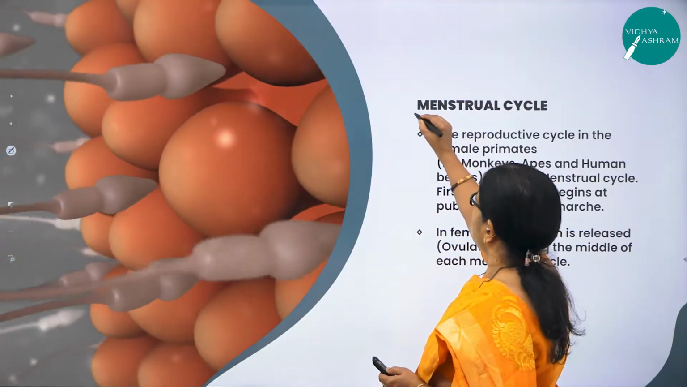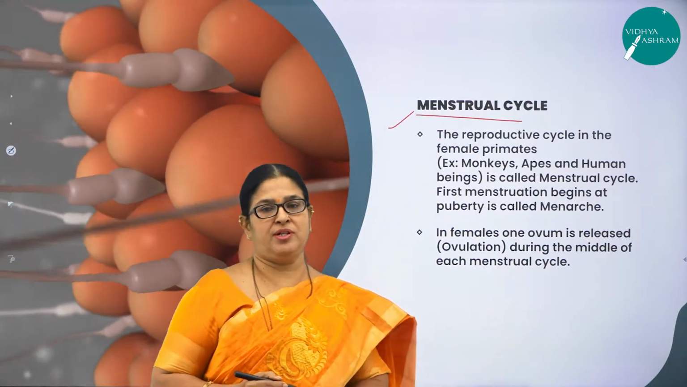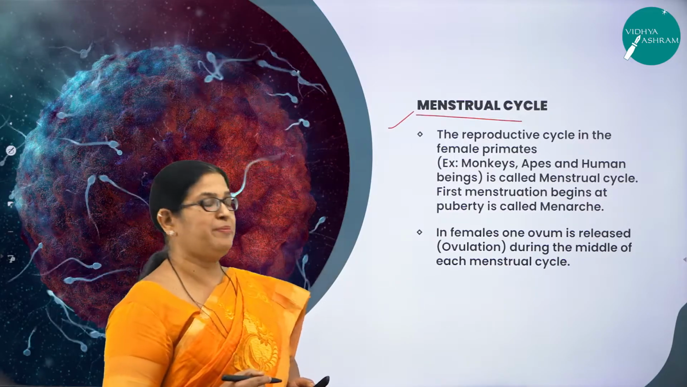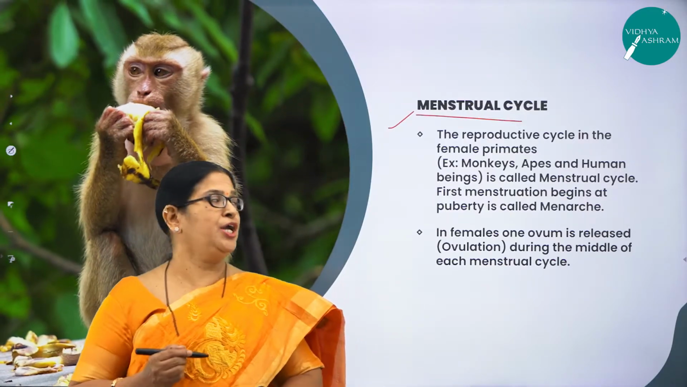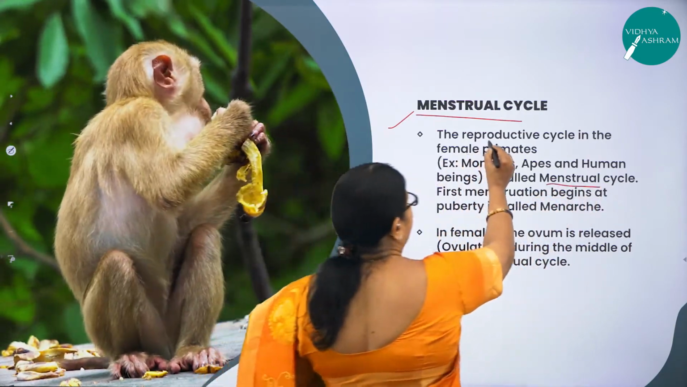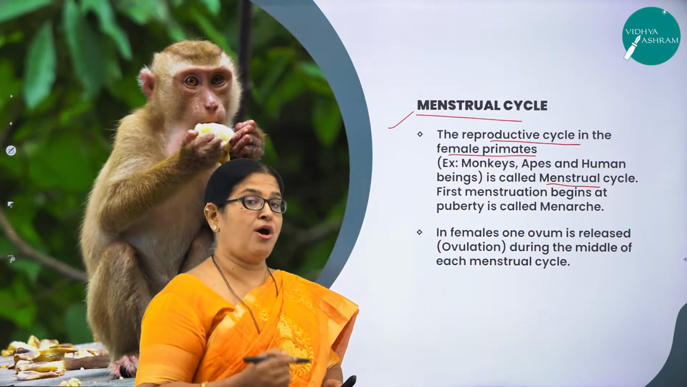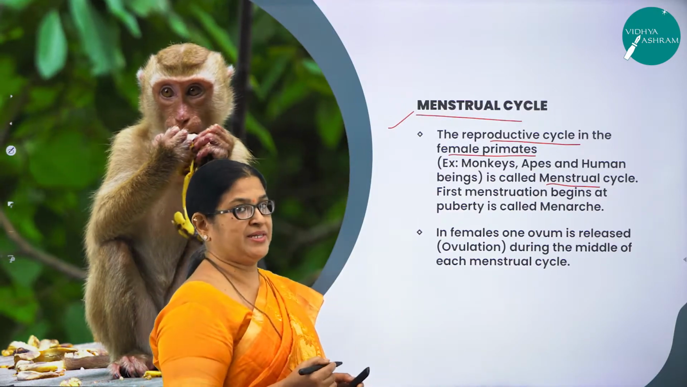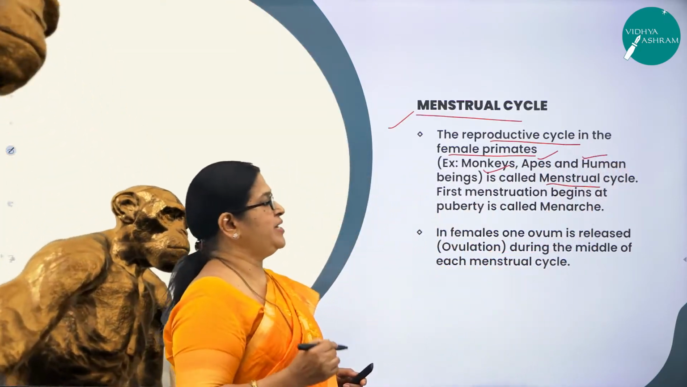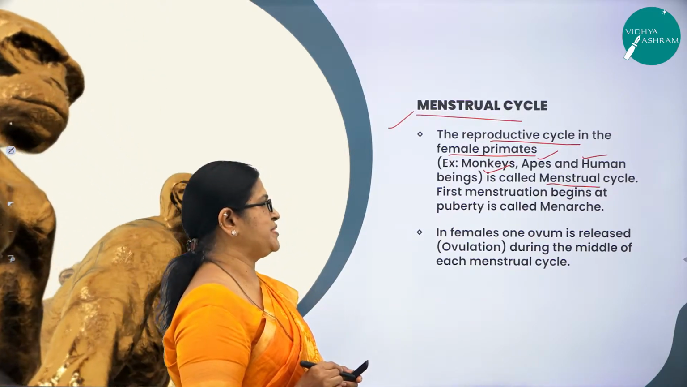So what is menstrual cycle? How do we define the word menstrual cycle? It is a very important reproductive cycle seen in the female primates like monkeys, apes and humans. So what is menstrual cycle, children? The reproductive cycle seen in the female primates, whereas estrous cycle is seen in non-primates. Here it is seen in female primates. What are the examples? Monkeys, apes and human beings. So I repeat, the reproductive cycle seen in the female primates like monkeys, apes and human beings is called menstrual cycle.